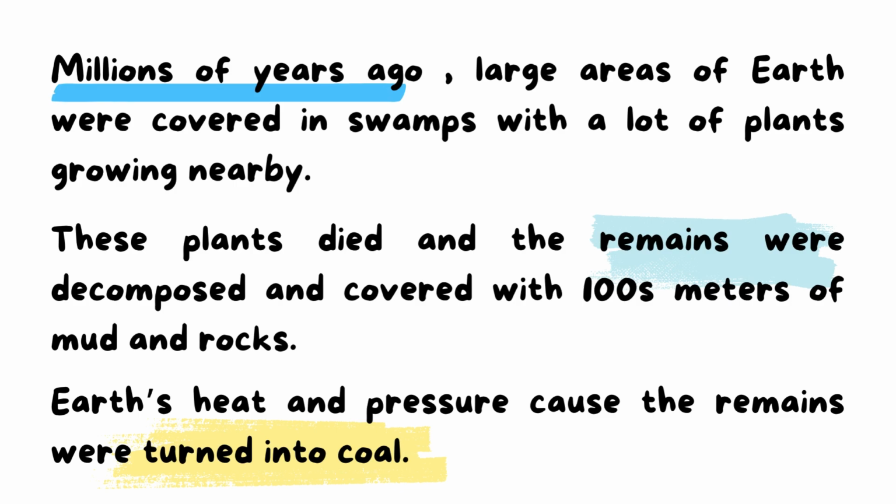This pressed the remains for a long time. So there is high pressure, and the temperature of the earth causes the remains to turn into coal, the black substance that we use in cooking and generating electricity.